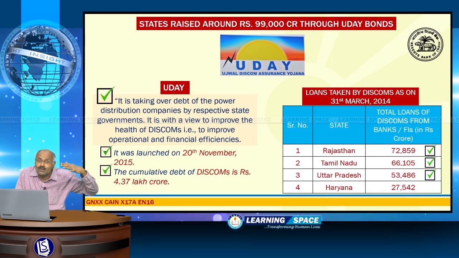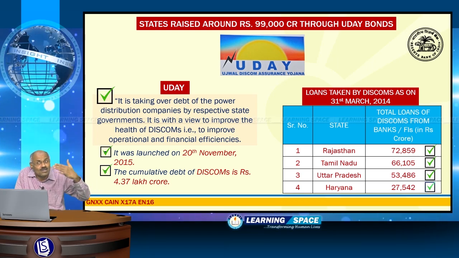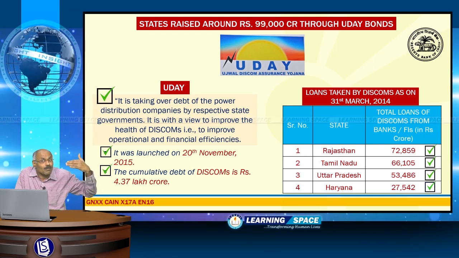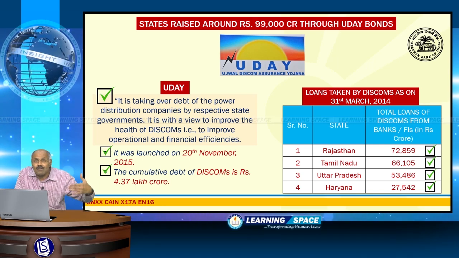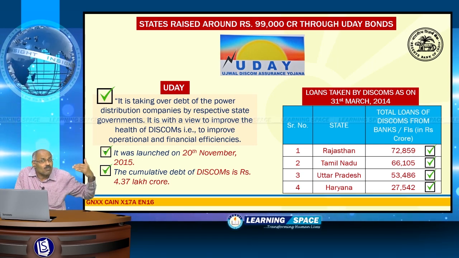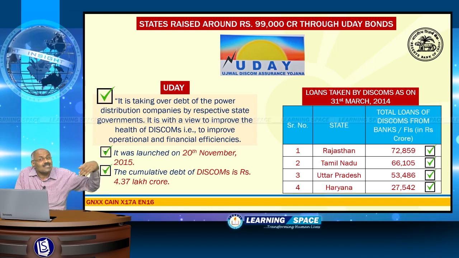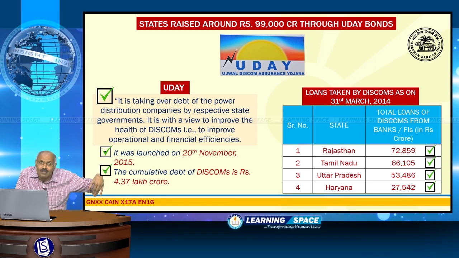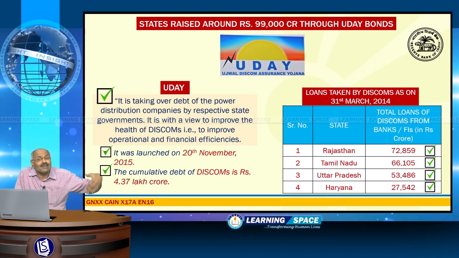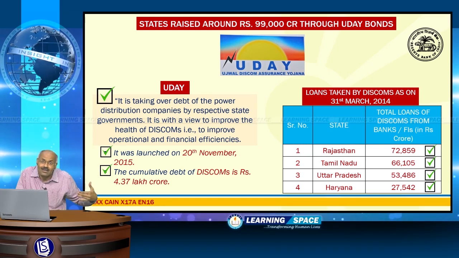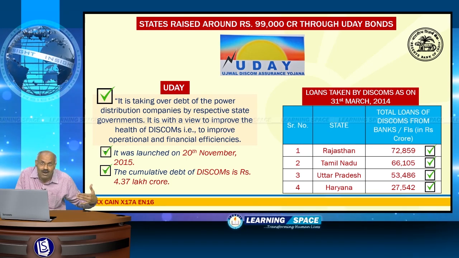These are the total loans of Discoms from various banks or financial institutions. With this much quantum of loans, the Discoms are not able to function efficiently, both operationally and financially. That's why this program was brought.